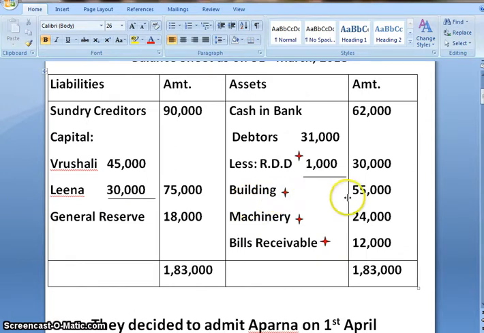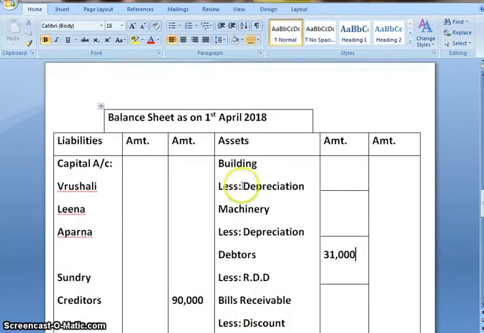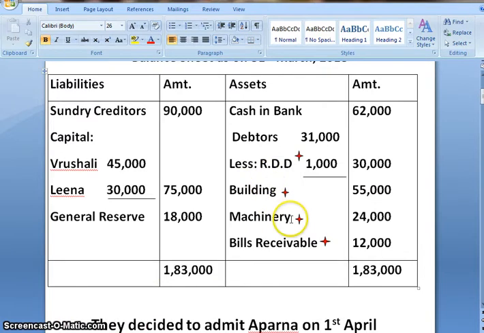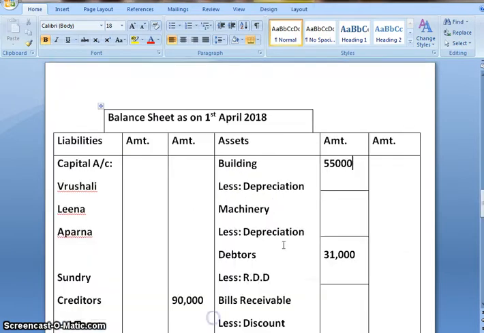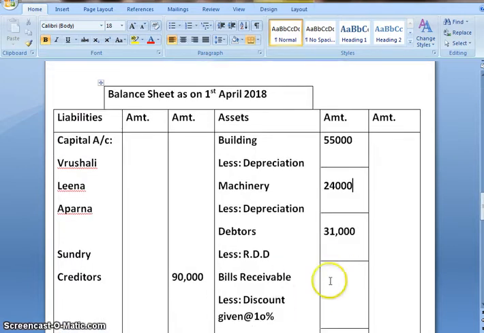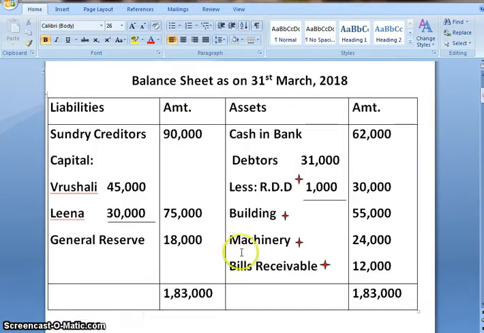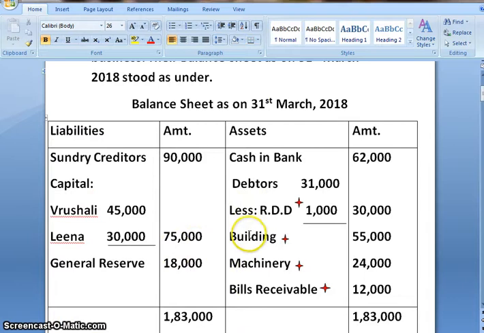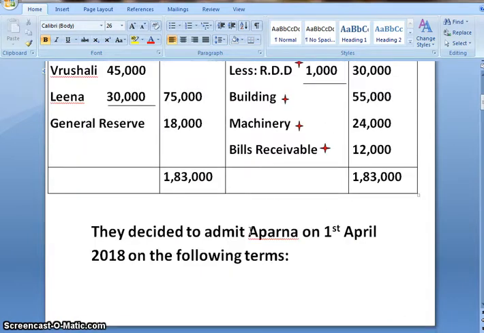Next, building 55,000. After that, machinery 24,000. And lastly, we have bills receivable 12,000. Now all the items of the old balance sheet are posted. Let us come towards the additional information.